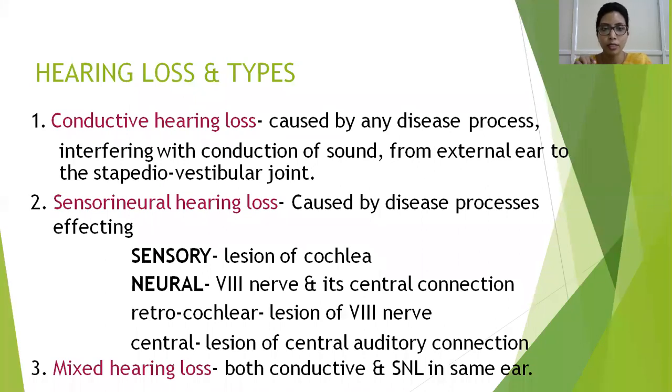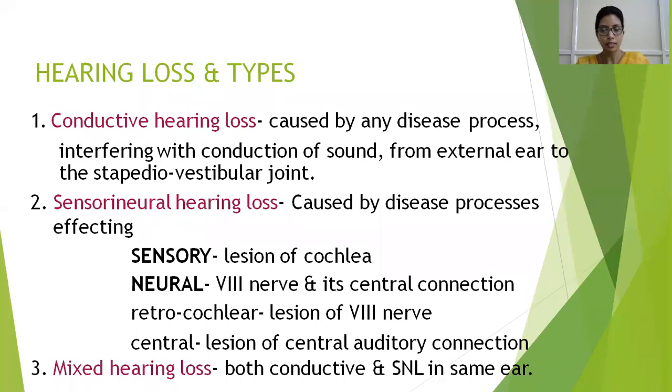Anything which interferes with conduction of sound from the pinna to the footplate of the stapes can cause a conductive type of hearing loss. Some examples for conductive hearing loss could be something as simple as cerumen or wax, or a pathological process such as ASOM, CSOM, then ossicular disjunction. All these can cause a conductive hearing loss.